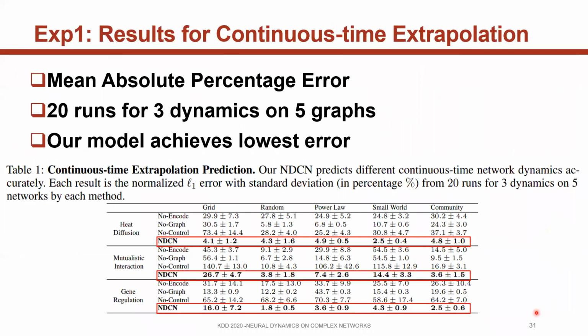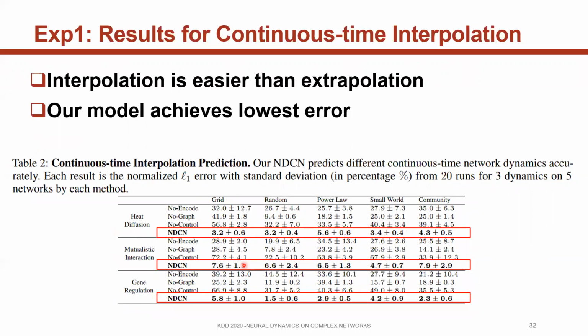We validated extrapolation predictions. We measured the error by mean absolute percentage error. We run 3 dynamics on 5 graphs, which is 15 experiments. For each experiment, we run 20 times. And our model achieves the lowest errors and standard deviation. We then validate interpolation predictions. Our model achieves the lowest error again.